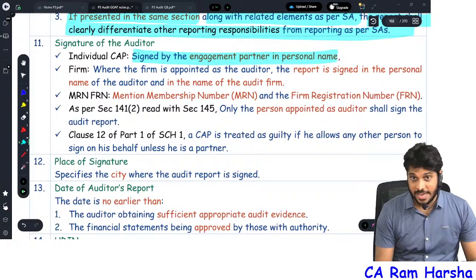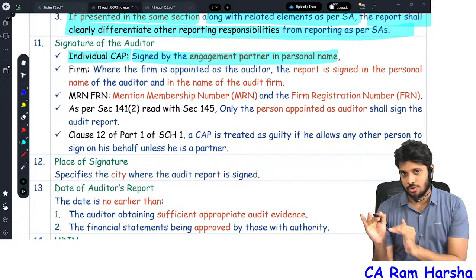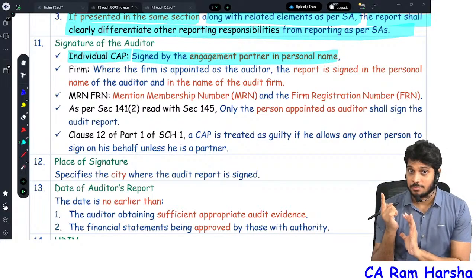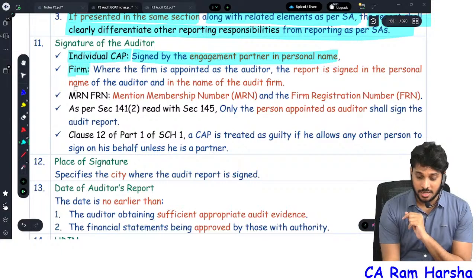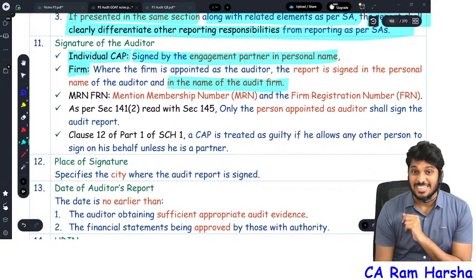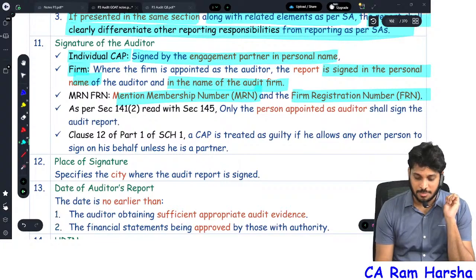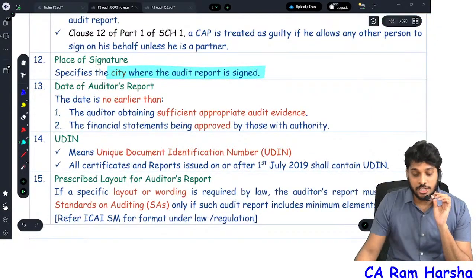It is signed by the engagement partner in personal name. If the CA is an individual chartered accountant, suppose he is not practicing in his own name, he has a firm, sole proprietary firm or partnership firm, whatever it is, then the firm name shall also be mentioned along with the personal name. Membership number and FRN number shall also be mentioned. And that's it. Place of signature is generally the city where the audit report is signed.